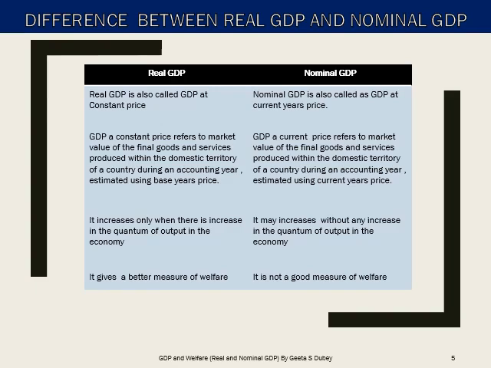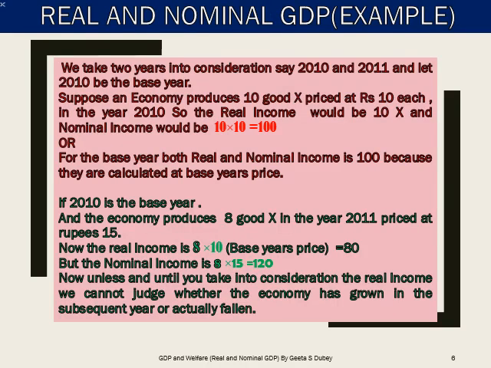The next point is real GDP gives the better measure of welfare. It is because real GDP shows the actual amount of goods and services available in the economy for consumption and investment. Whereas nominal GDP is not considered to be a very good measure of welfare because nominal GDP is impacted by rise in price. And a rise in nominal GDP does not necessarily mean increase in the production of goods and services. To get it clear, children, let's take a hypothetical economy as reflected on screen.